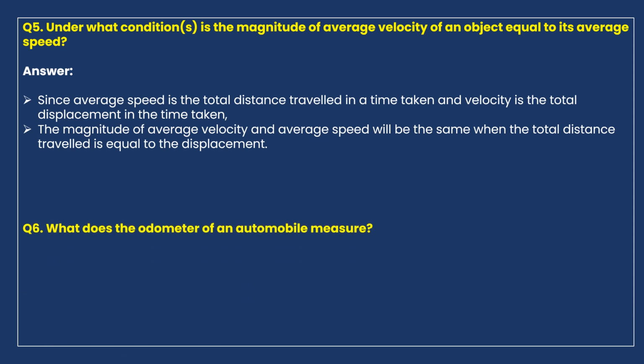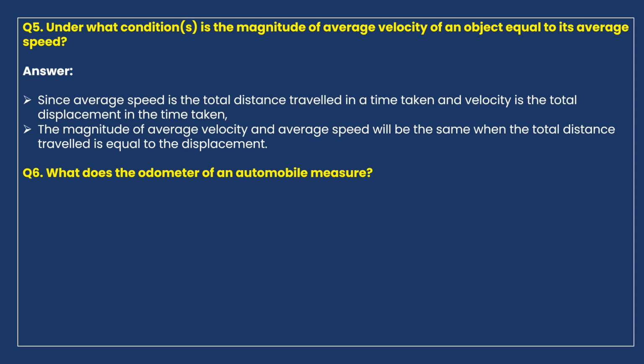Now next question. What does the odometer of an automobile measure? Odometer. We know that a speedometer measures speed of an object or vehicle. Odometer measures distance of an automobile or vehicle.